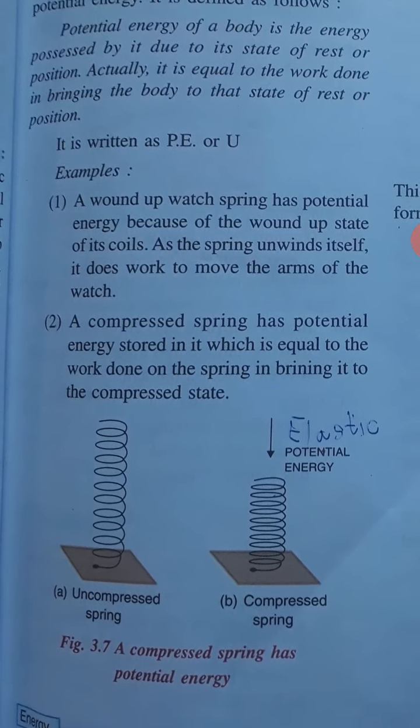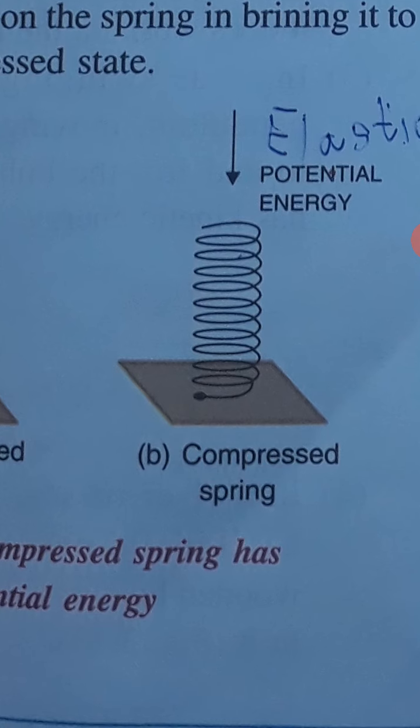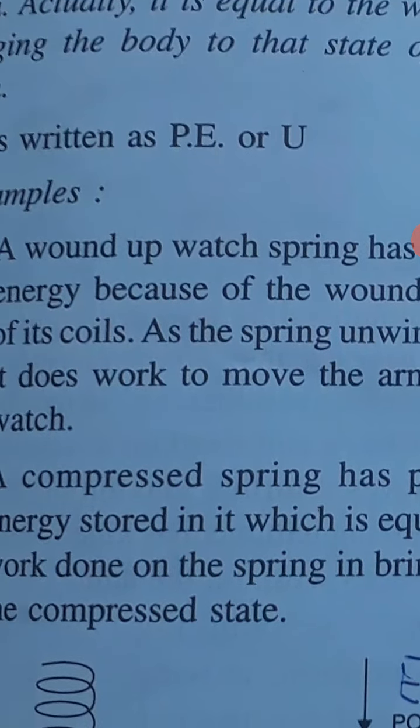Suppose there is a spring and I am trying to compress the spring. So when I compress this spring, I have to do some work on the spring, isn't it? So whatever work I do, it is stored in the form of potential energy. Okay, so that when I release it, that energy will be converted into work. So it can do some work. So a compressed spring has a potential to do work. That is why it is called potential energy.